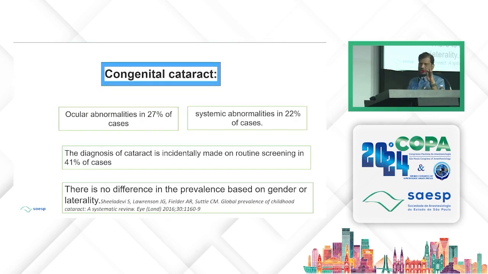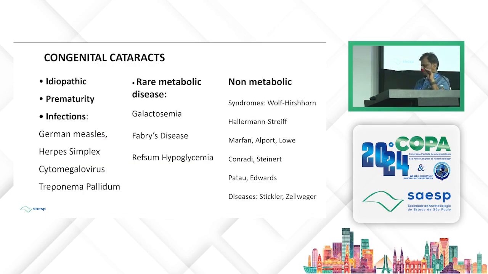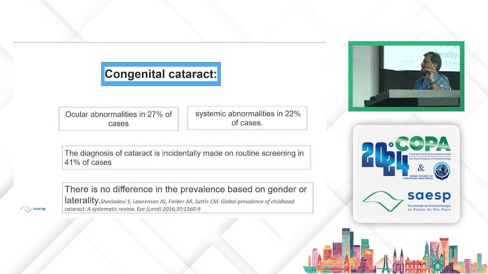So the load in the developing world is much higher than that of the developed world. Congenital cataract is associated with ocular abnormalities in 27% of cases, systemic abnormalities in 22% of cases. Diagnosis of cataract is incidentally made on routine screening in 41% of cases. There is no difference in prevalence based on gender or laterality.